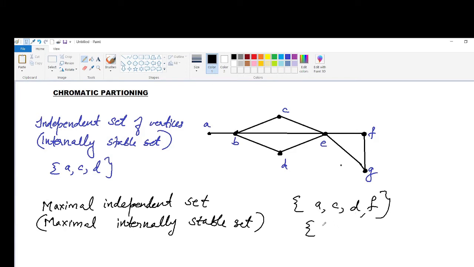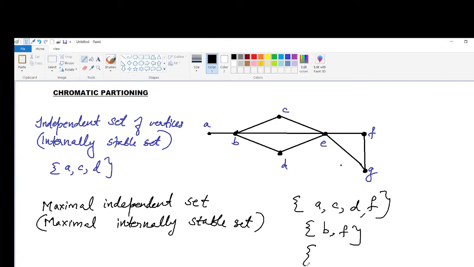And consider another example, B, F. Here B, here F. Now you cannot add any other vertex to it without destroying its independence property. So this is also a maximal independent set.